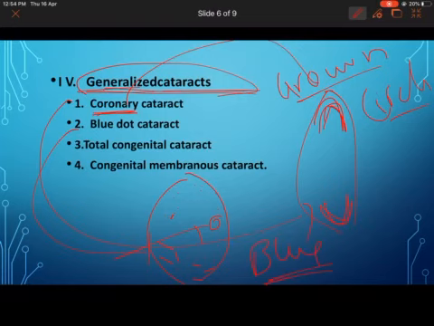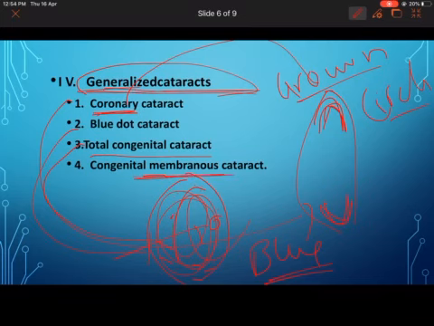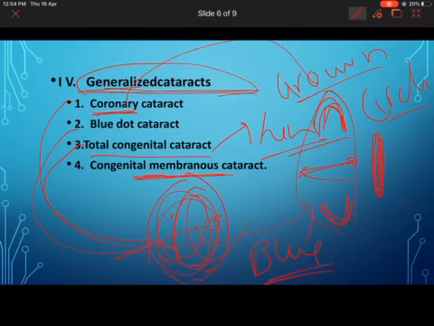Then you have a total congenital cataract. Everything has become cataractous. It's called total congenital cataract. Then you have membranous cataract. Membranous cataract is where the lens has lost its substance and become a membrane-like structure. It is no more thick. The lens is not thick, it's just a membrane. It forms a membrane and it has become a cataract. So it is called membranous cataract, congenital membranous cataract.